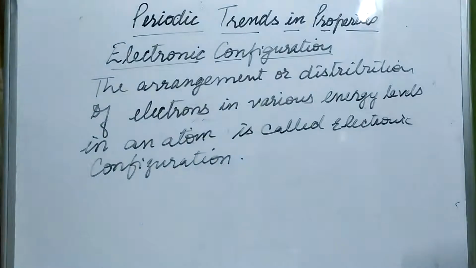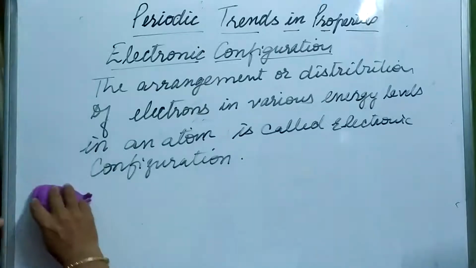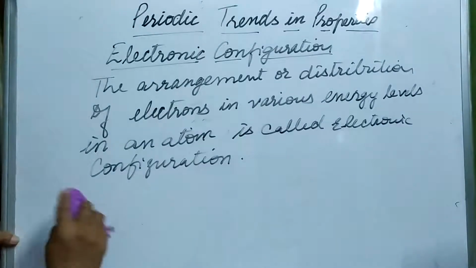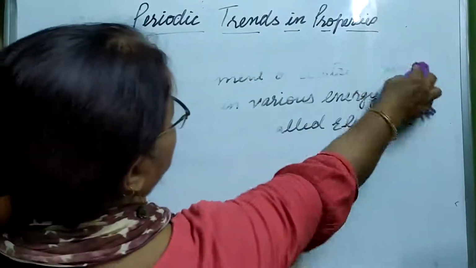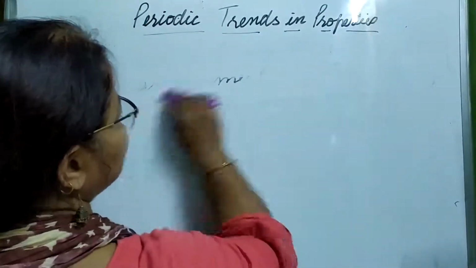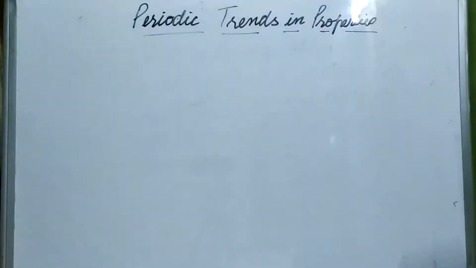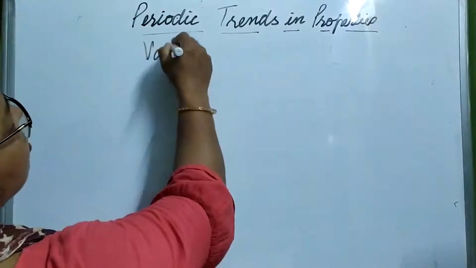To find out what kind of properties are being repeated, or what the various periodic trends in properties are, we will take further concepts. The first periodic trend in properties that we are going to discuss is valency and valence electrons.